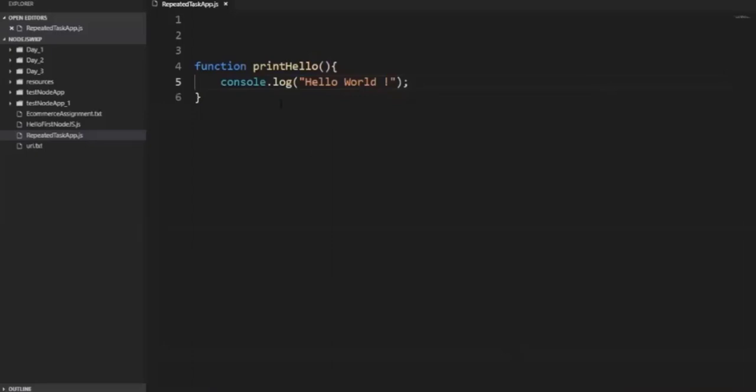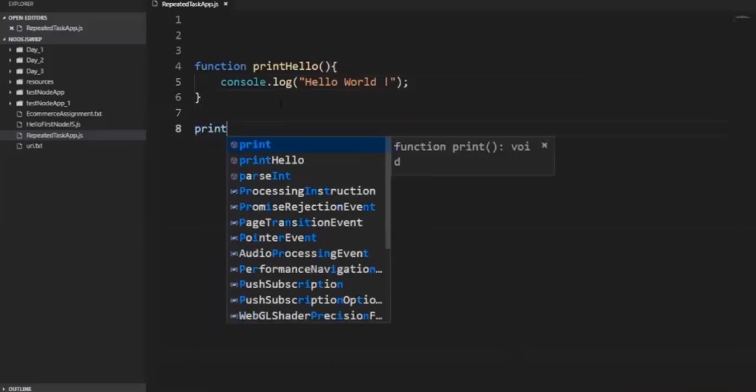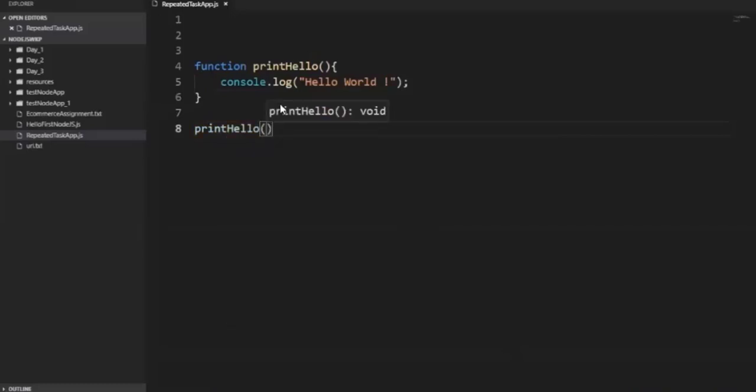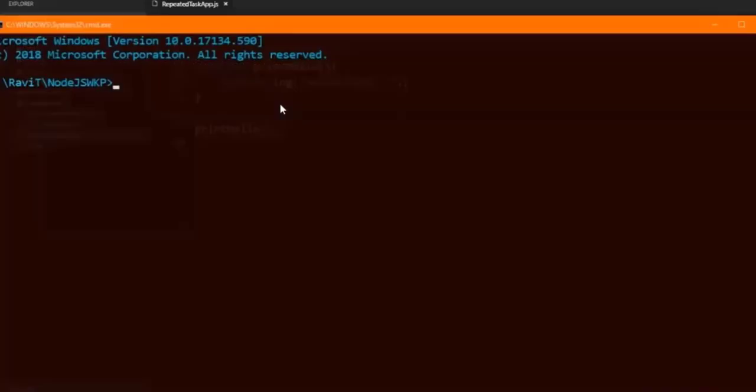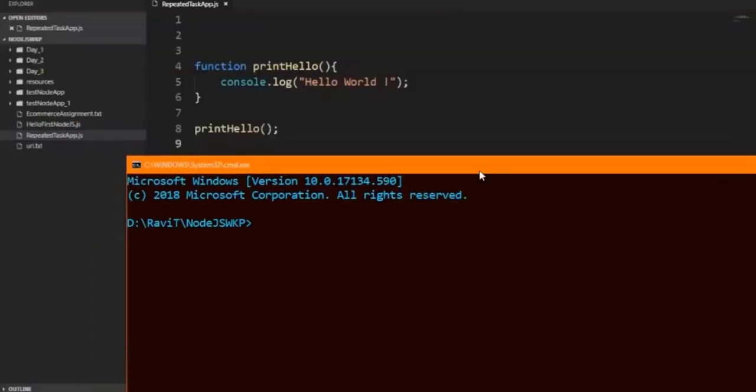Last time, if I wanted to run this function, what did I do? In JavaScript, you just write simply print hello. When I write print hello, I declare the function and I'm calling the function. Now I want to run this file. You go back to the folder, your code is in front of you, and you type node and specify the file name, repeated task.js. Can you get hello world displayed?